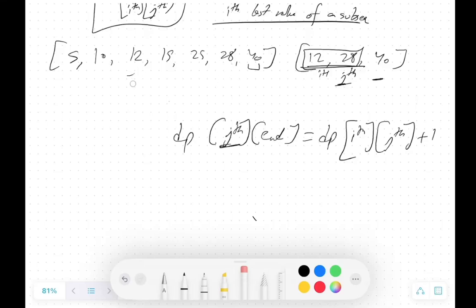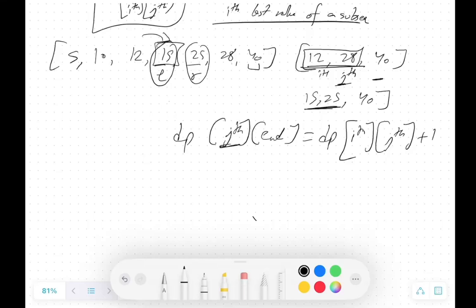So now we're just going to reposition our L and R both. We will increment our L, we will decrement our R, as we do in the two sum problem. So these two, 15 and 25, the summation is also 40. So yes, we have found two more digits. To jump on to 15, we already have 5 and 10, and 5 and 25, 15 and 25 are already pre-calculated. We have already found our lth, we have already found our rth. Now it's time to find our ith. So that's how this will work.